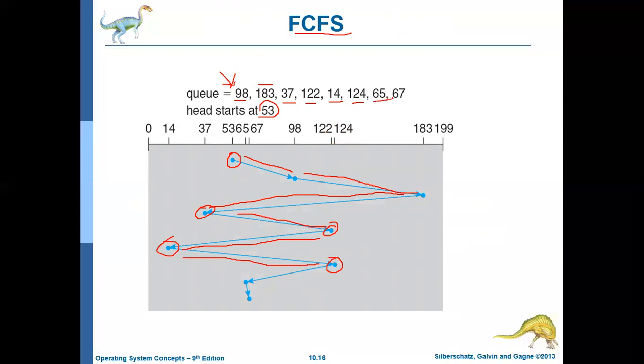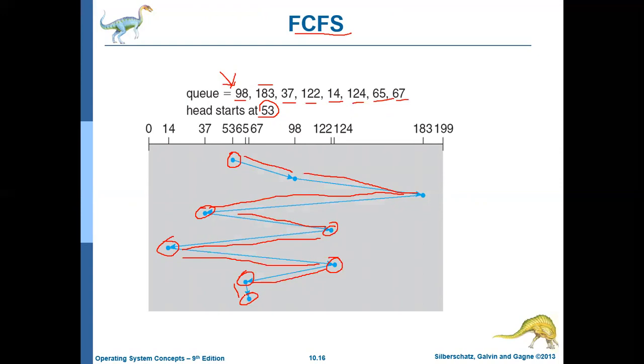Okay. The next location to access is 65. So again it goes to location 65 and accesses the data at location 65, and the last location is 67. So now it goes to location 67 and accesses it. Okay. So this particular way of accessing the disk is called FCFS, first come first serve disk scheduling algorithm. That is, the requests were satisfied in the same order in which they arrive.